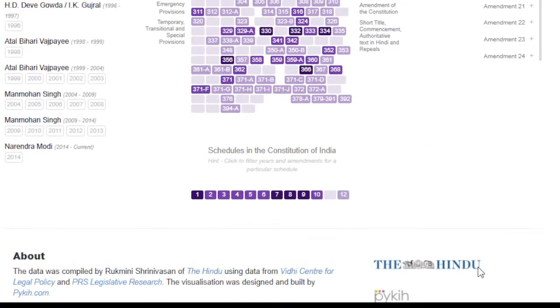This is made by The Hindu. The team of The Hindu has compiled this, as you can see in the about section: the data was compiled by Rukmini Srinivasan of The Hindu using data from Vidhi Centre for Legal Policy and PRS Legislative Research.